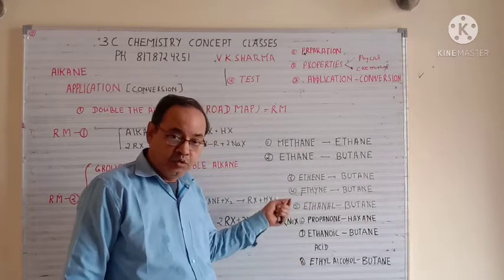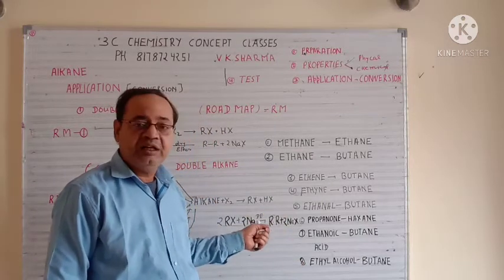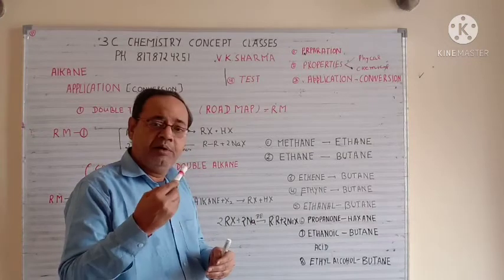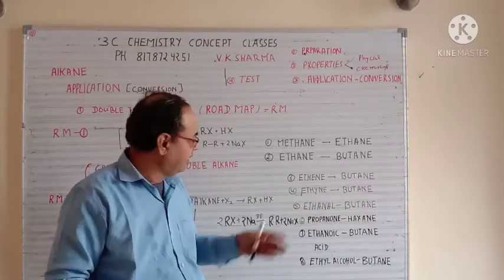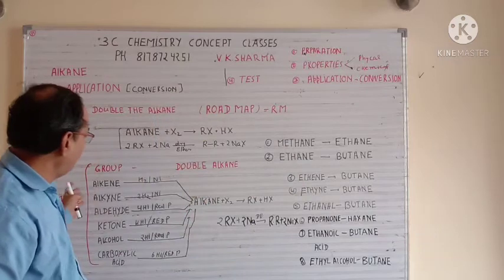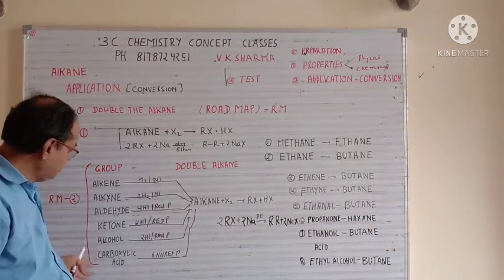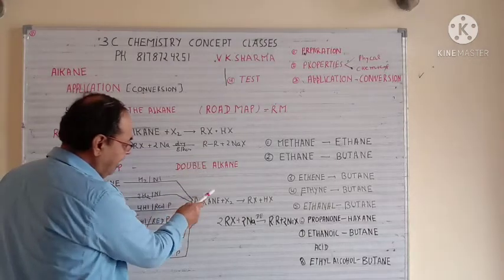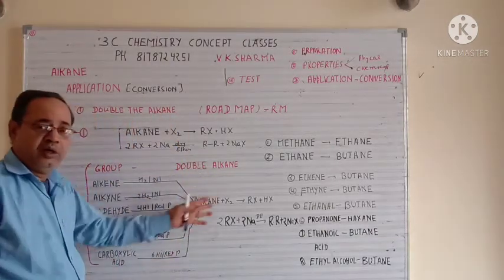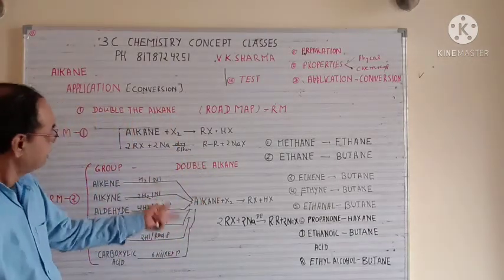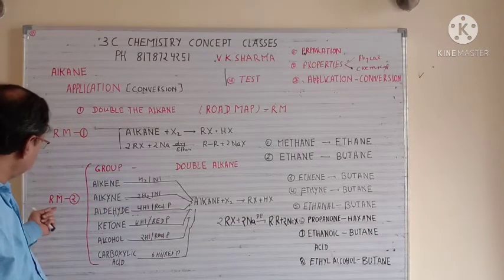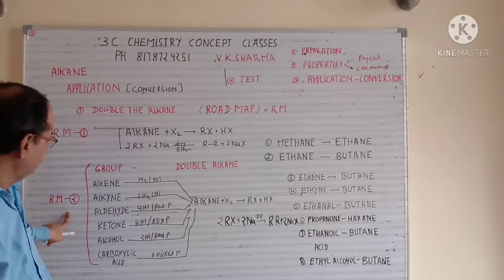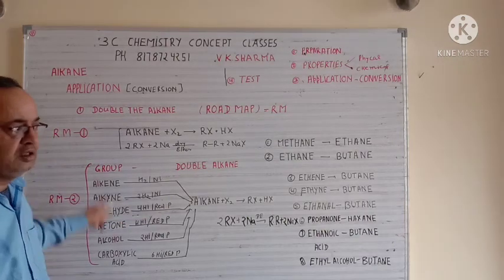These are the two-carbon examples. I am taking an example of 3 carbons too, so you can simply raise the carbon count, taking 1, 2 or 3 carbon molecules, and the concept remains the same. Whenever you want to convert any of these groups into a double, first convert them into alkane and after that just go for doubling, and you will get your result. So this is your roadmap 1 and this is roadmap 2. One includes a 2-step reaction and the other includes a 3-step reaction. So this is your concept.